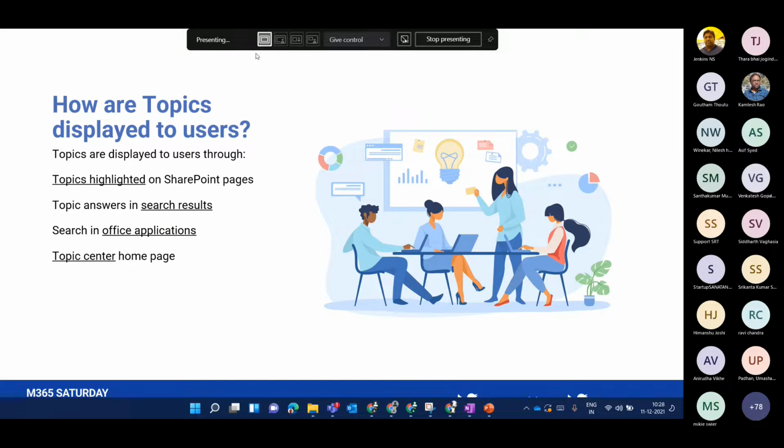And now, how topics are displayed to the users, which I have been talking about for a few slides. Topics are highlighted in your SharePoint pages. You can also search from the Microsoft search bar and you will see the topic there. You can search from any of the Office applications like Word and PowerPoint, where you have the search box. You can search the acronym and you will have the curated content present. And definitely search in Office applications, as I was saying, and the Topic Center homepage.